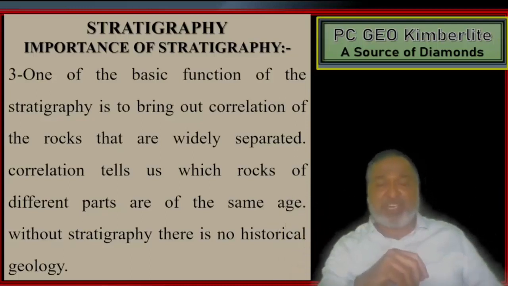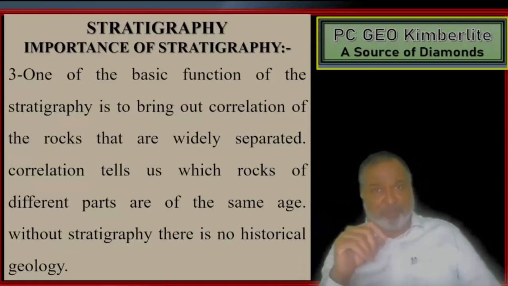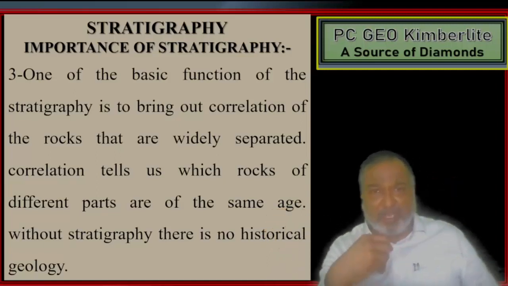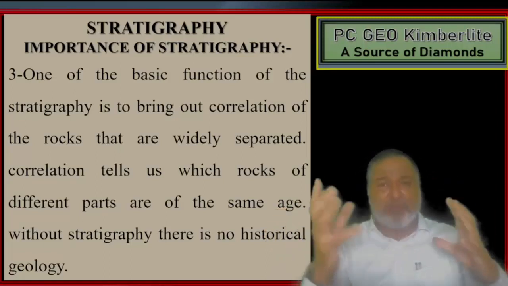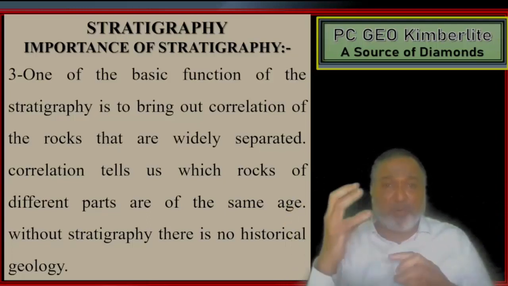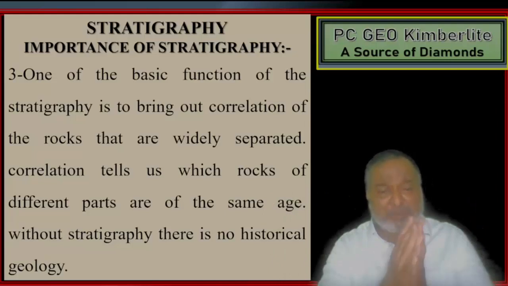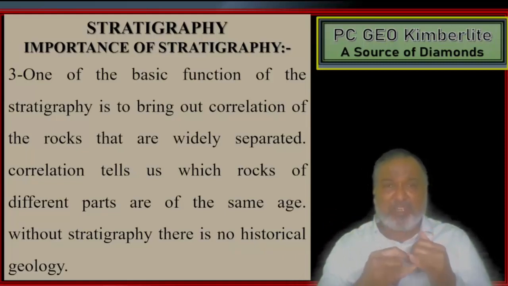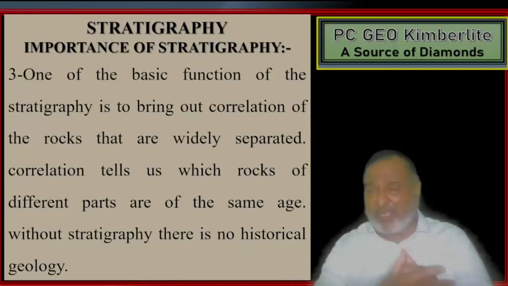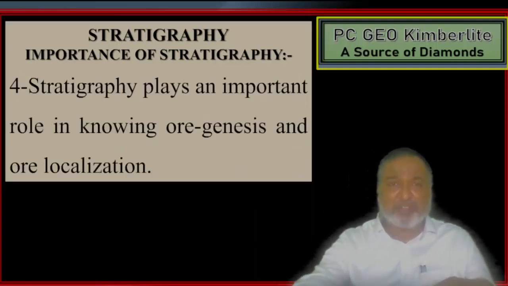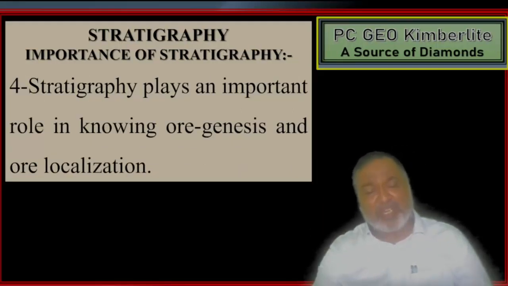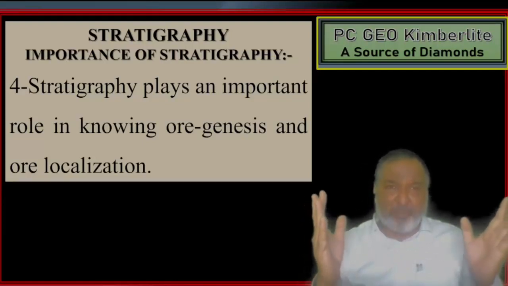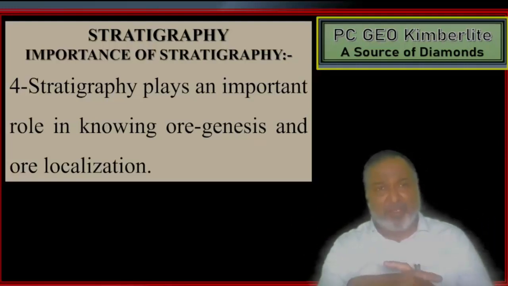One of the basic functions of stratigraphy is to bring out the correlation. If you want to compare one rock from Bombay and one rock from Kerala or Calcutta, then you have to make a correlation of the rocks spread over a lot of space on the basis of their age and fossil content. After that we make out which is the younger and which is the older rock, and on that basis we try to find out whether we can get any oil, natural gas or economic mineral in that particular vicinity.